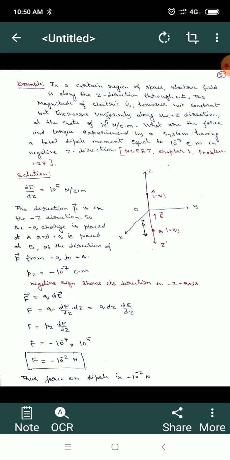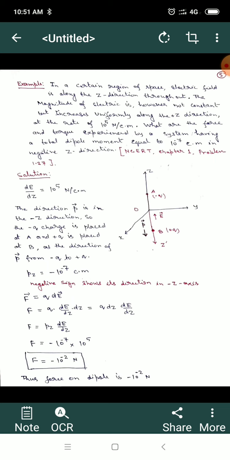What is given actually? In order to tackle this problem, it is given that the electric field is non-uniform. That means the electric field is changing in the positive z direction, and the magnitude of the change is 10 power 5 Newton per coulomb per meter. And what else is given? The dipole moment, that is 10 power minus 7 coulomb meter. So these two quantities are given. We can write the change in electric field, dE upon dz, as 10 to the power 5 Newton per coulomb meter.